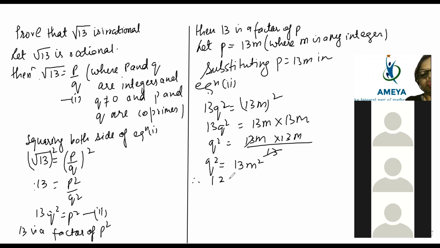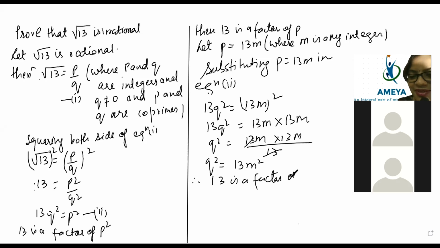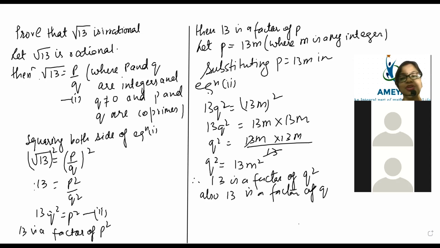Therefore, 13 is a factor of Q square, also 13. Divya finished. Keshav finished. 13 is a factor of, I am late, factor of Q. You are writing all the statements, first tell me. Are you all writing the statements? No cheating, okay? Full statement. See, I'm writing all the statements.